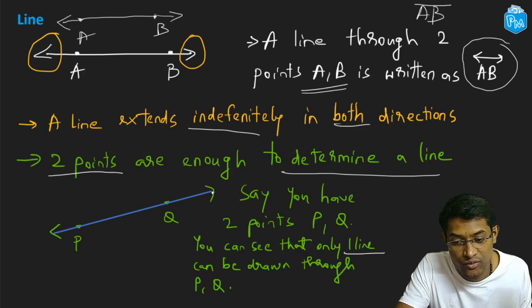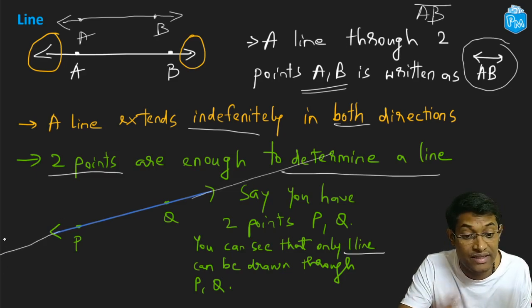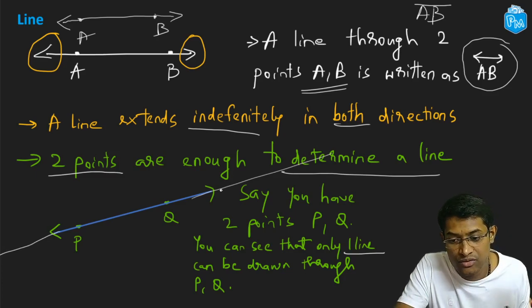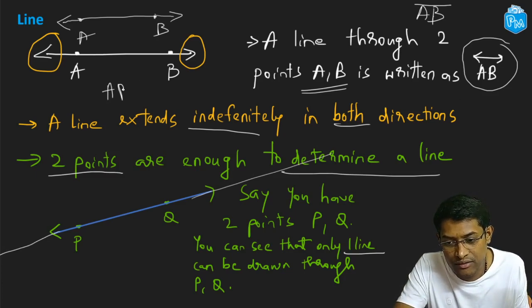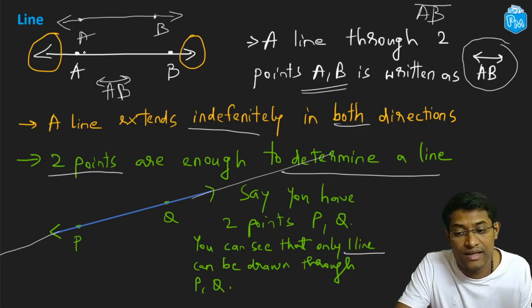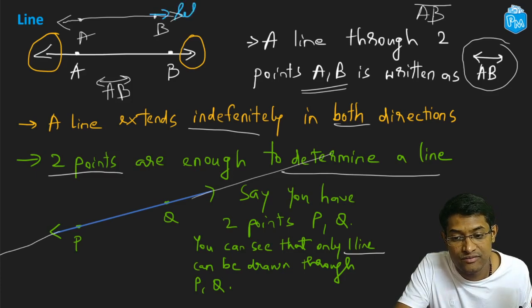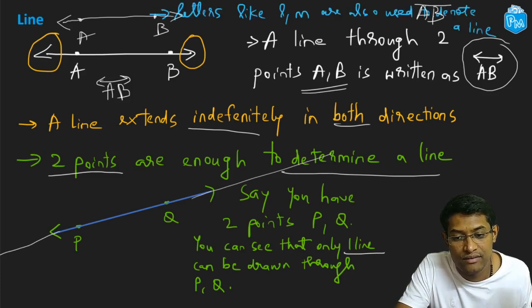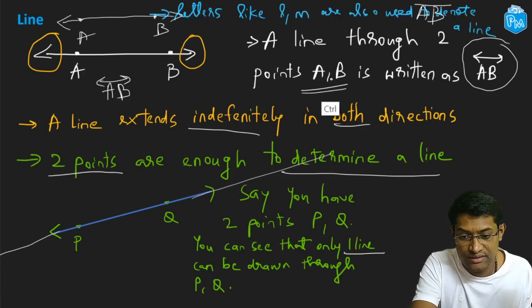It keeps going on over here like this, and it keeps going on over here like this indefinitely. All right. Now we have seen one way of representing lines. This line we have called AB with a bar on top of it and arrows on both sides of the bar. There is one more way in which in geometry we can represent this line. We can use letters like L or M to represent a line.